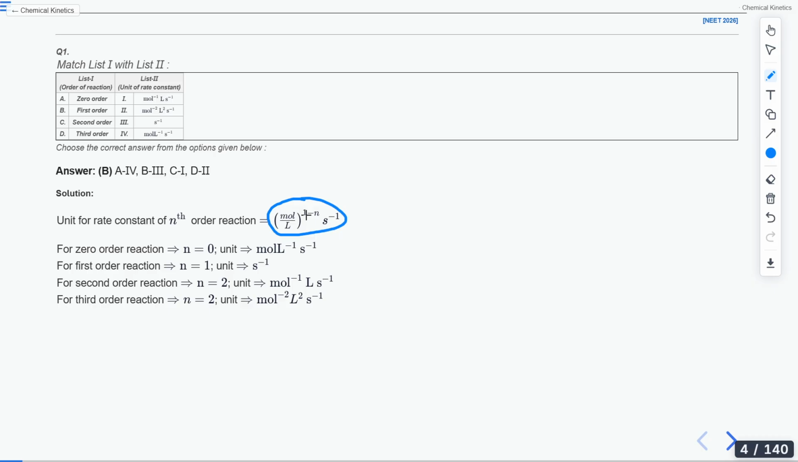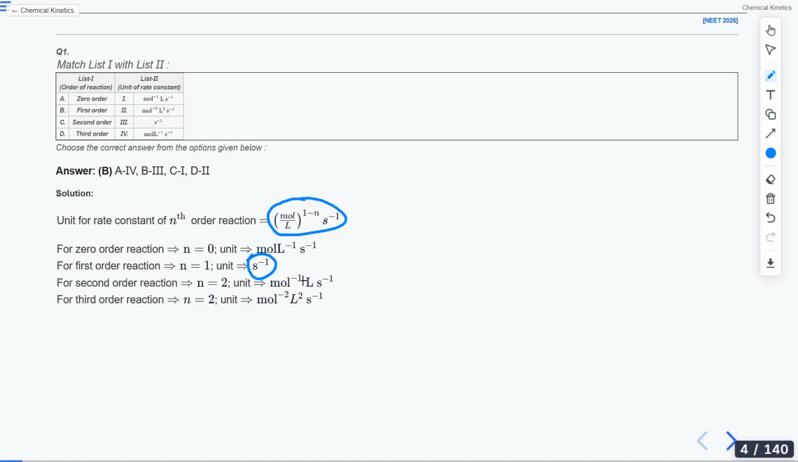Mole per liter to the power 1 minus n, second to the power minus 1. Now here, if I take the value of n as 0, then 1 minus 0 will be 1, so it will be mole per liter per second. Similarly, for first order, it will be per second. Then if I put the value of n as 2, then 1 minus 2 will be minus 1.